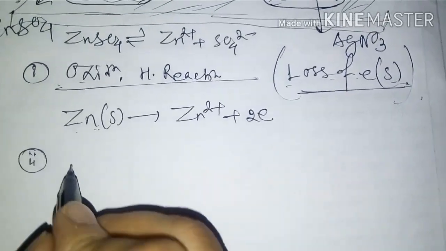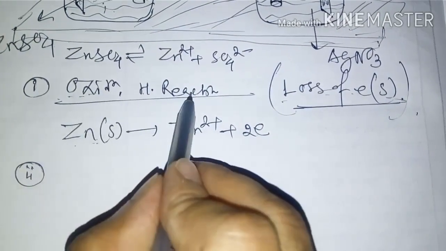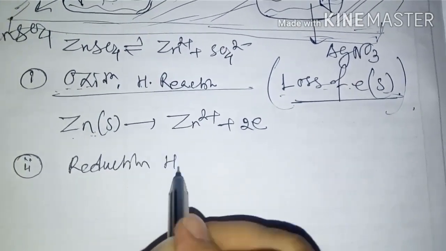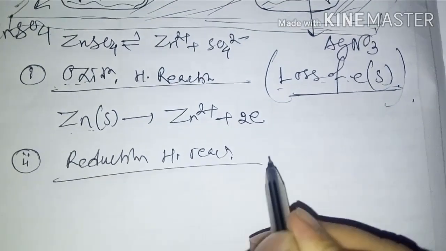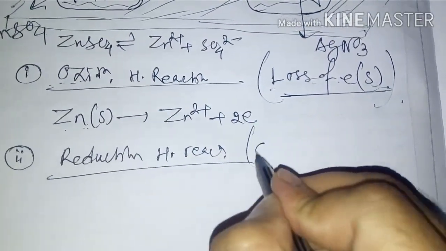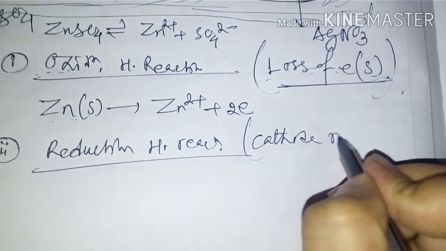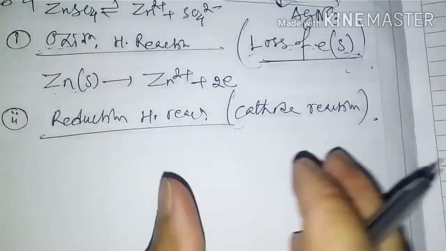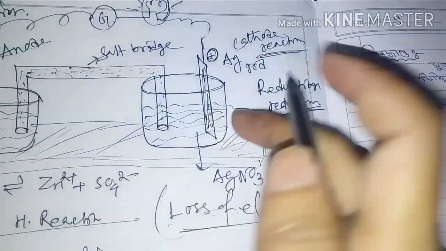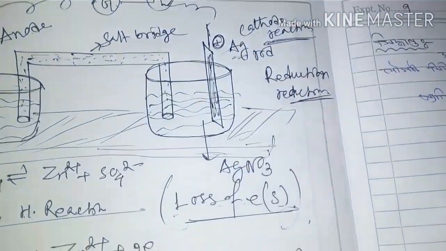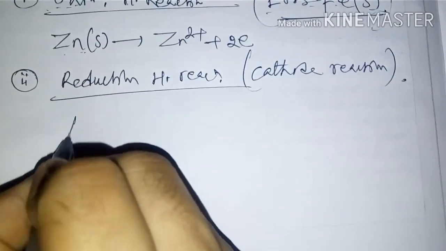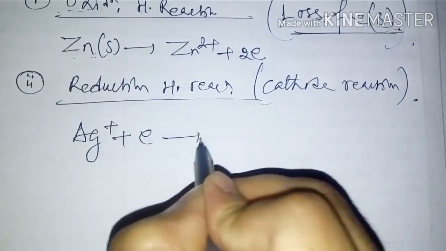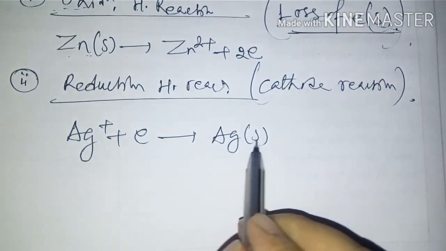Now in case of this part, this is the second one. This second one is the cathode reaction, and here this one is the reduction half reaction, also called the cathode reaction. Now in this cathode reaction, this electrode is silver. So silver Ag+ plus electron to form Ag. This is solid.